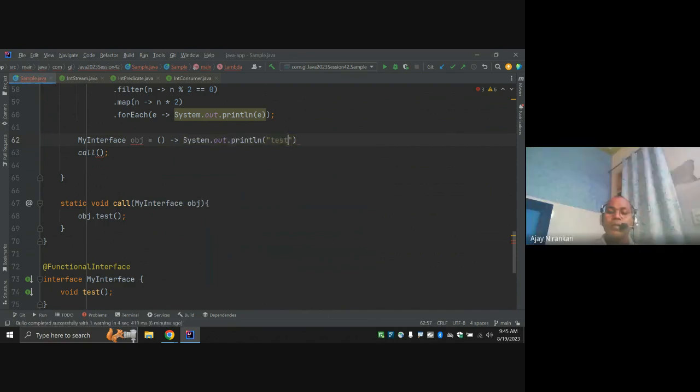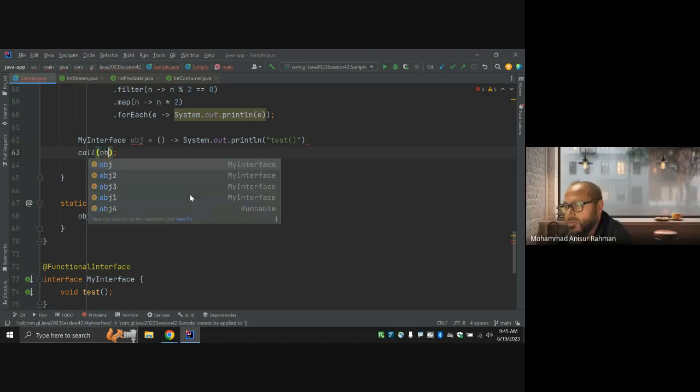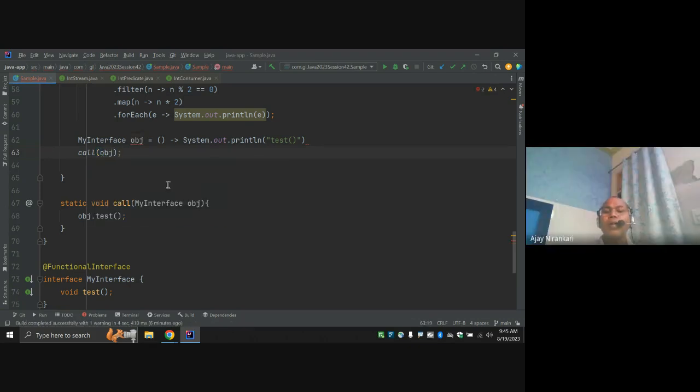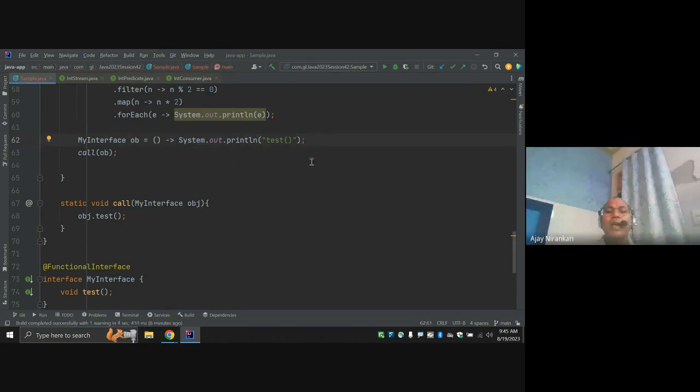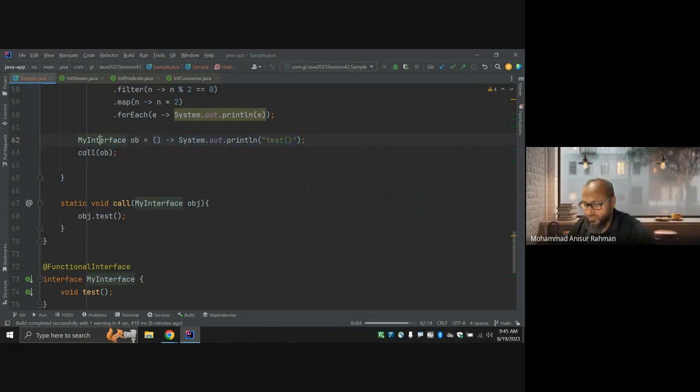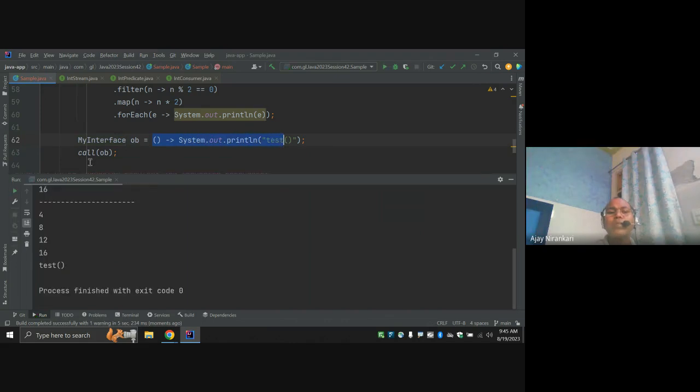Test, true. Okay. And I can pass obj here. This works. The obj object is already created. And this is one way. But I'm saying, why do we need to declare one variable? This code can be passed directly in the call method.